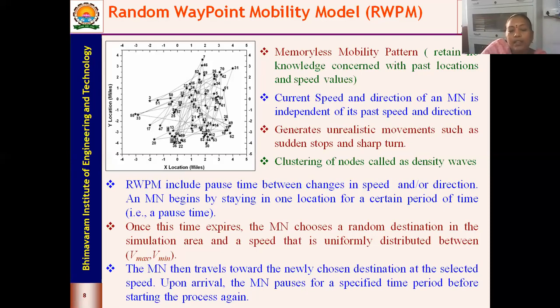So that is the need for pause time. If you want your nodes to wait for some time, you can make them wait by using the pause time. If you don't give a pause time, it becomes a random walk model.